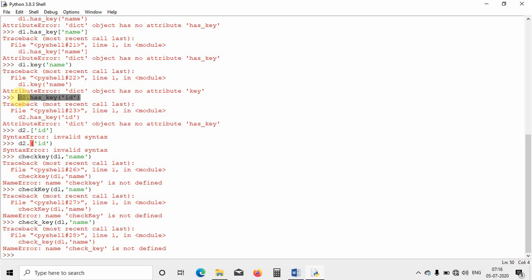That's about this function. If you want to know whether a particular key is there or not, it is not possible in Python 3 with just a built-in function. If you really want to do it, you can do it with the help of an if statement. I have made a video for that as well, and it is there in the description, you can check that. So that's all about dictionaries in Python programming.